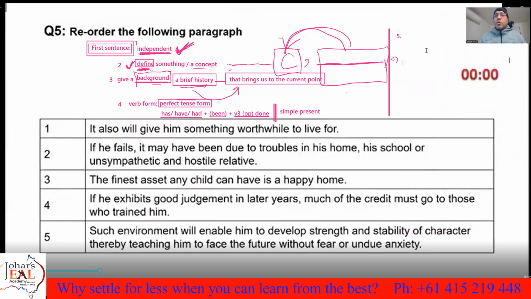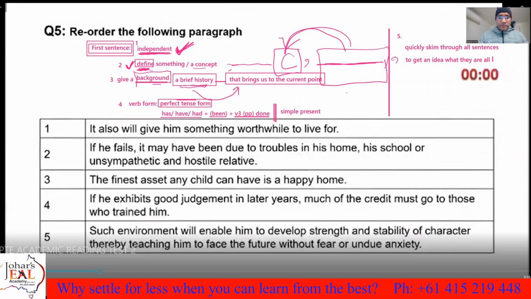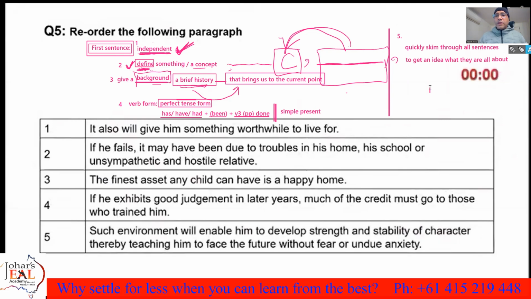I'll say quickly skim through all sentences to get an idea what they're all about. Once we get some idea what all these sentences are about,